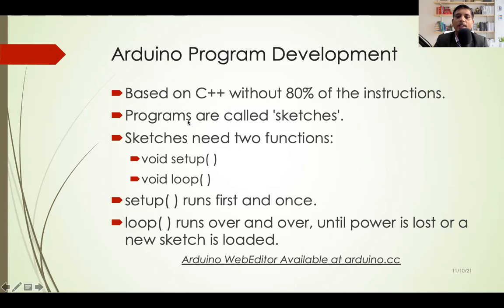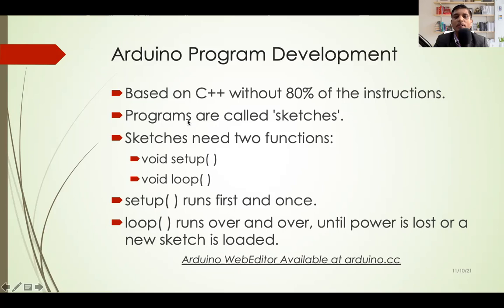The syntax of writing setup is very simple. void setup, with empty brackets and curly brackets. Then void loop. Here also it does not take any argument, and has curly brackets. So setup and loop are the two functions that every sketch must have. Now what is setup and when will it execute?